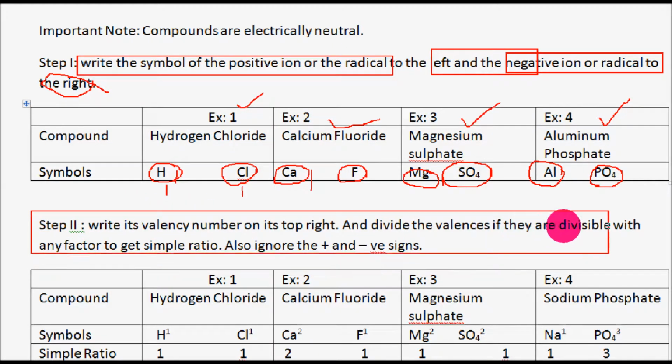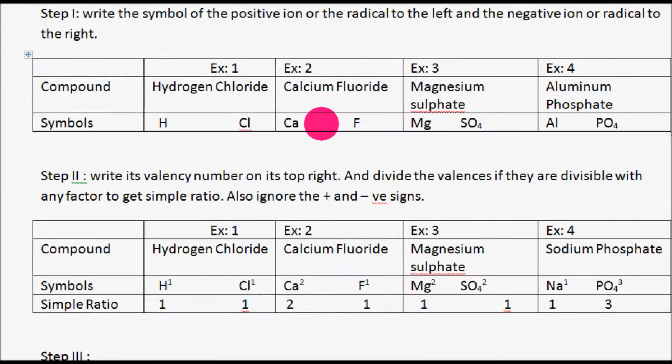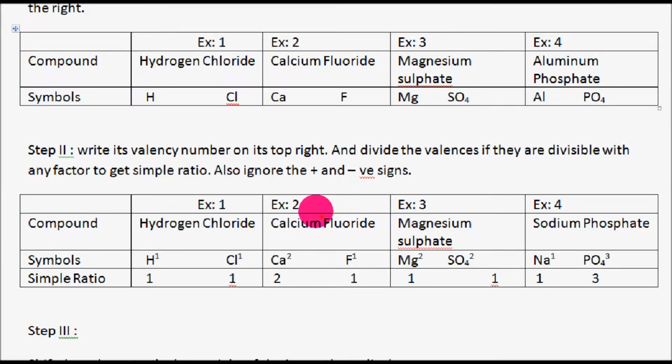So what do we have to do? We have to write the valency on the top right of that element. For example, see here, step 2, this one. For hydrogen, I have written the valency 1 here, and the valency of chlorine I have written here as 1. For calcium, the valency at the top right corner I have written as 2, and for fluorine, valency 1 at the top right corner. Like that, for every atom or molecule like this, we have to write its valency on its top right corner.